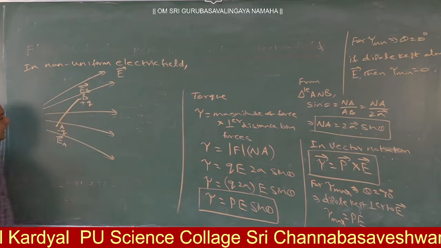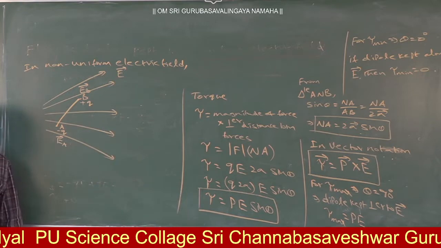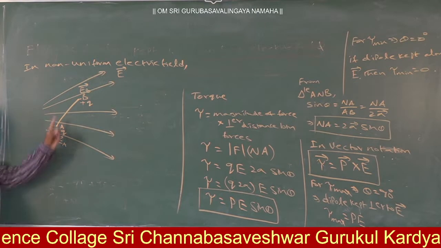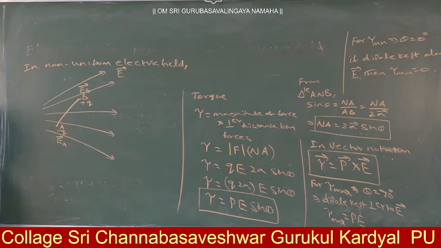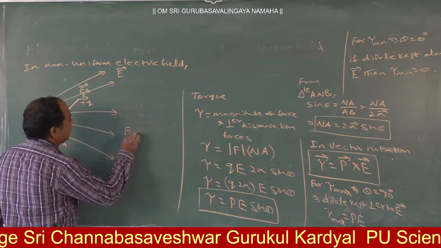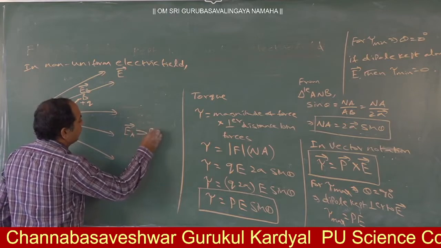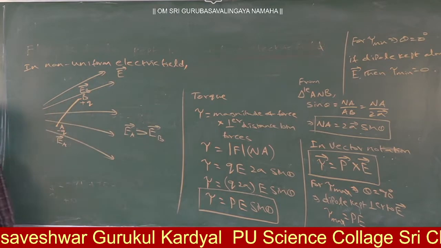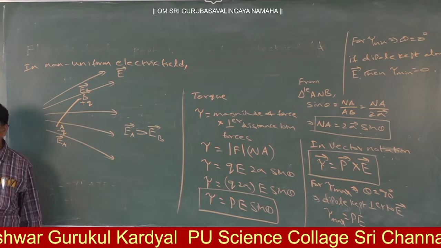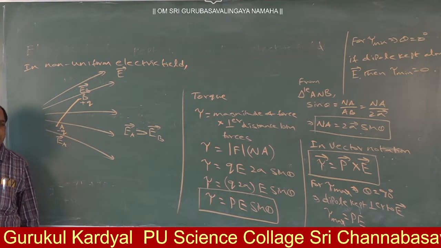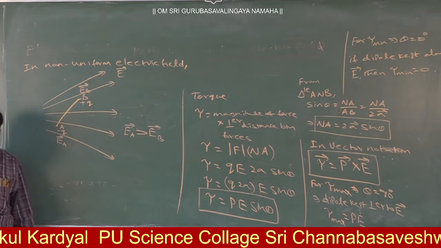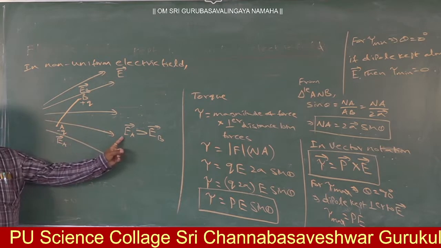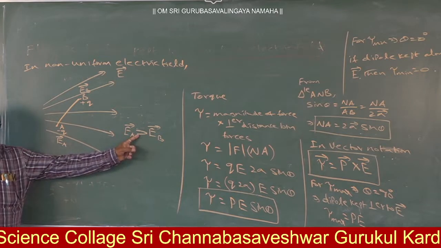Now try to tell, are EA and EB the same or different? Different. Out of EA and EB, which is more? EA is greater than EB. Why? Already we know where the electric field lines are crowded together, the electric field is more. Where they are far away from each other, the electric field is less. So at point A the electric field is more, and at point B the electric field is less.